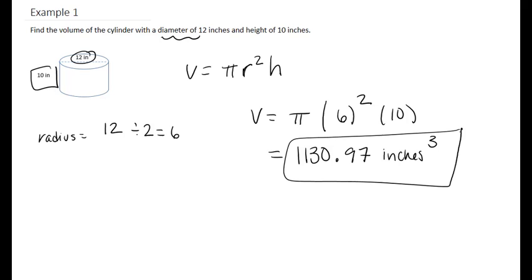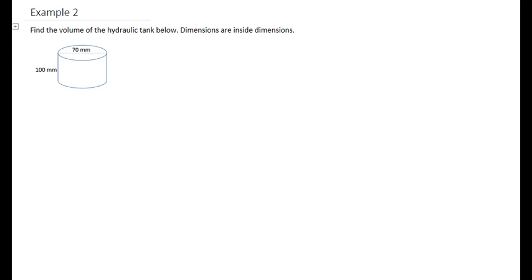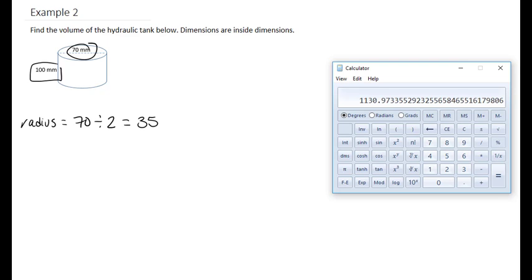Let's do another example. Find the volume of a hydraulic tank below. Dimensions are the inside dimensions of the tank. So we have a diameter of 70 millimeters and a height of 100 millimeters. So what we are going to have to do is find the radius, which is just 70 divided by 2, which is equal to 35, which we can always confirm with a calculator.